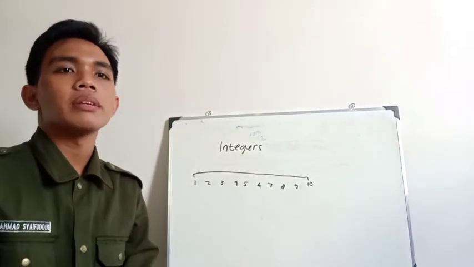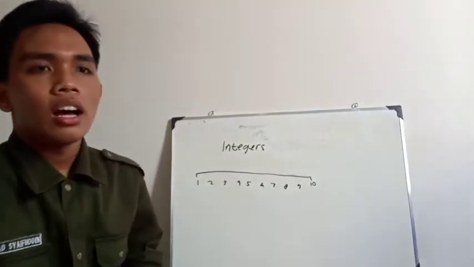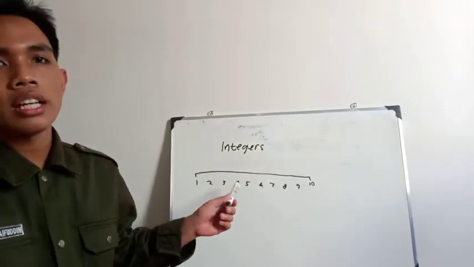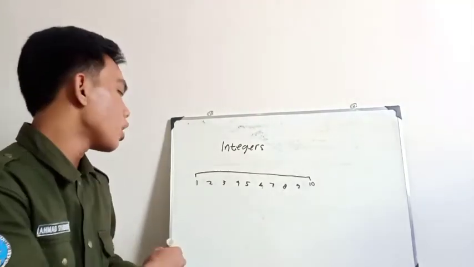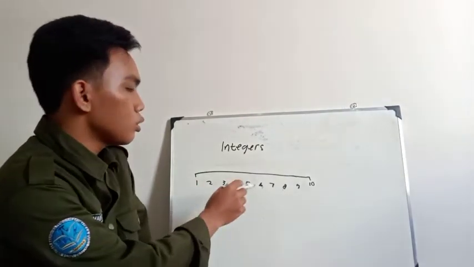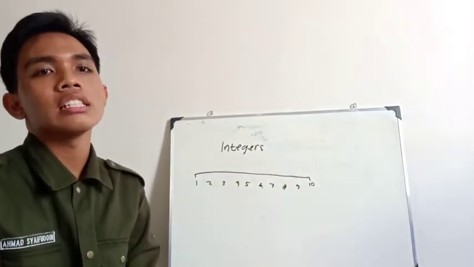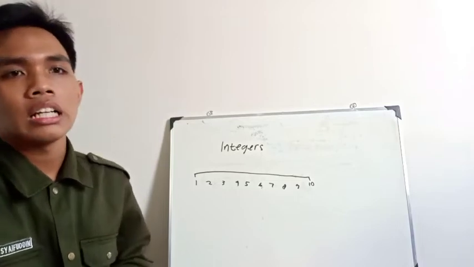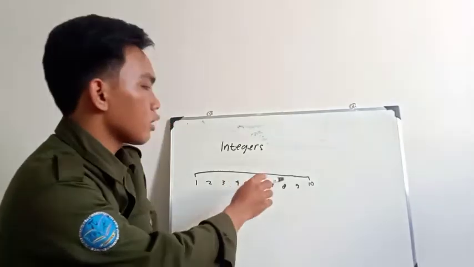Next is the definition of integers. On this board we can learn about natural numbers. Natural numbers are numbers that start with 1 and continue to increase by 1, the set of positive integers that do not include 0. Natural numbers consist of 1, 2, 3, 4, 5 and so on.